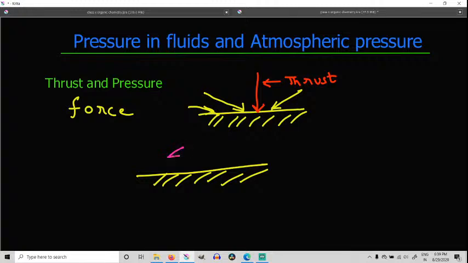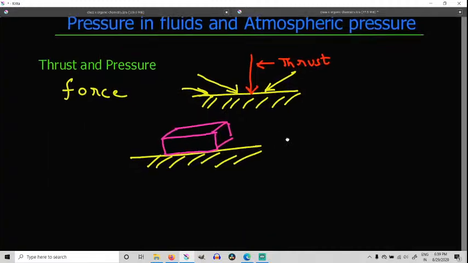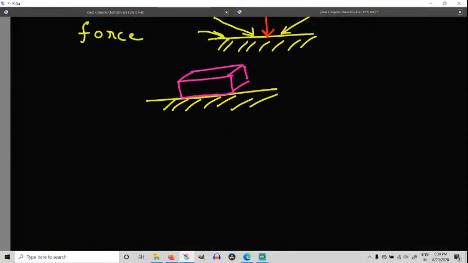Is this brick exerting any thrust on the surface? Suppose the mass of this brick is m, and the acceleration due to gravity is g.